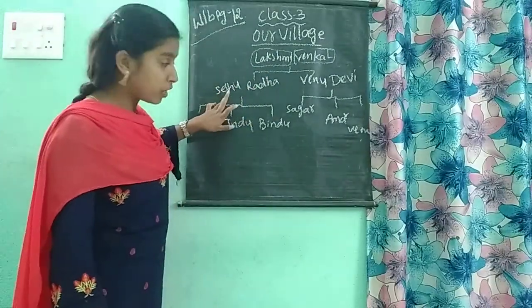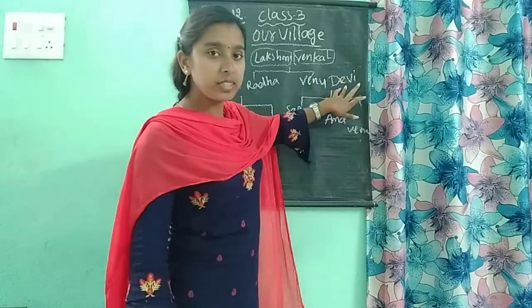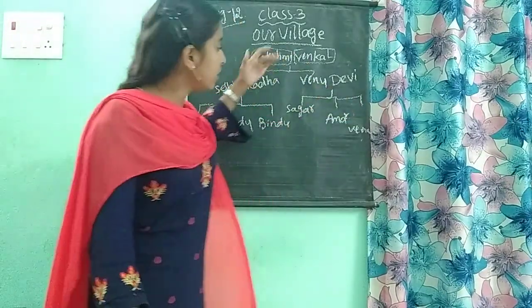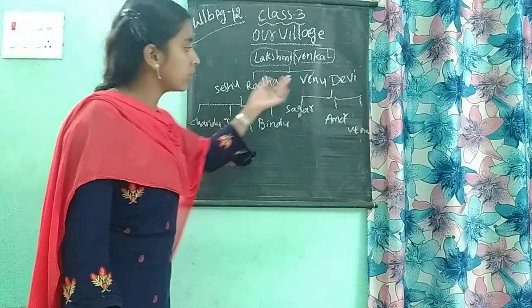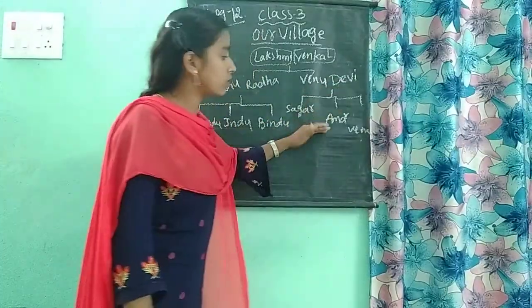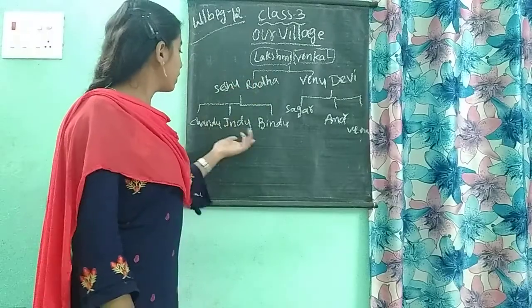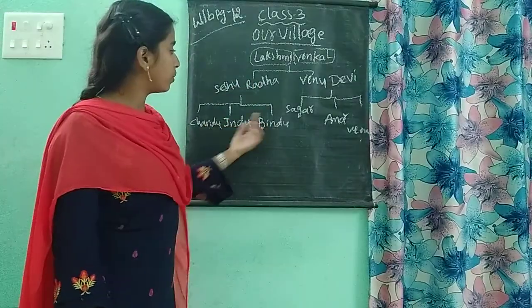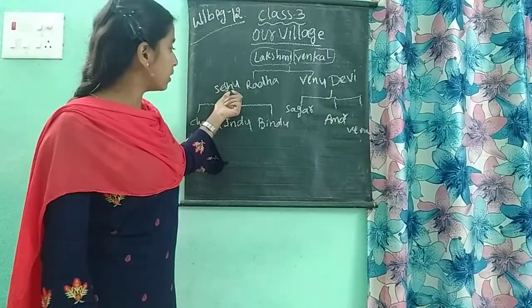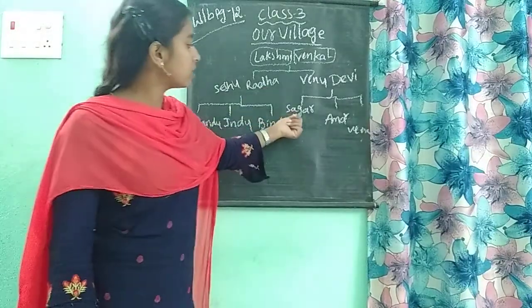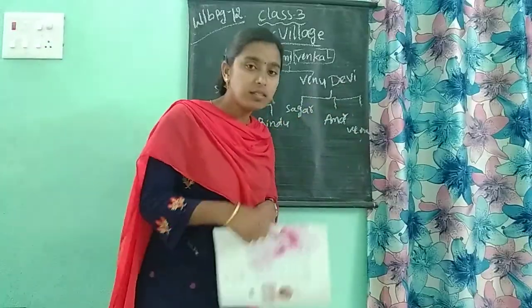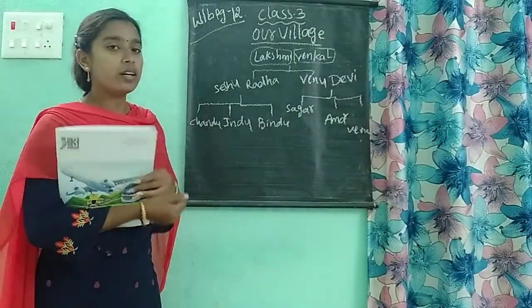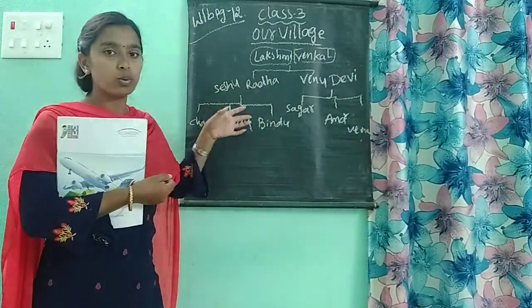Radha's husband is Seshu and Venu's wife is Devi. Chandu, Indu and Bindu are the children of Seshu and Radha, and Sagar, Amar and Veena are the children of Venu and Devi. So now we understood who is who.